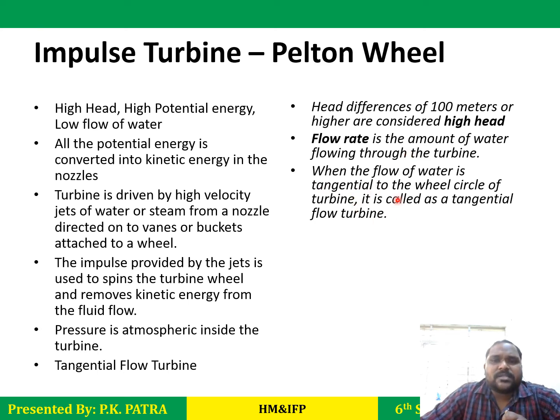Last one, what is a tangential flow turbine? When the flow of water is tangential to the wheel circle, it is a tangential flow turbine. If you take the turbine wheel here and the flow is like this, it is making a tangent here. That kind of flow is the tangential flow turbine.